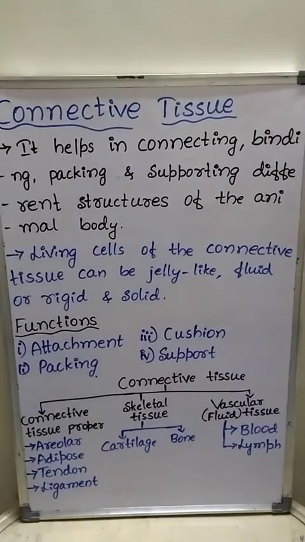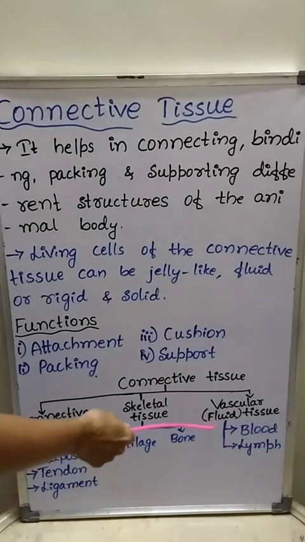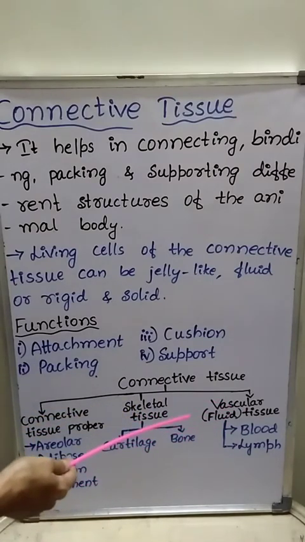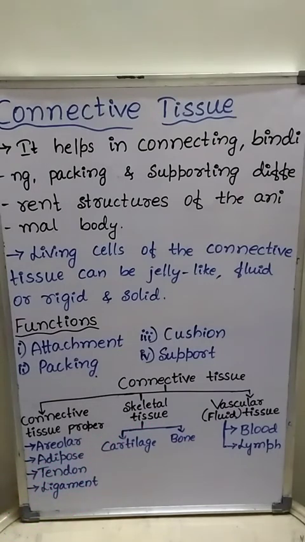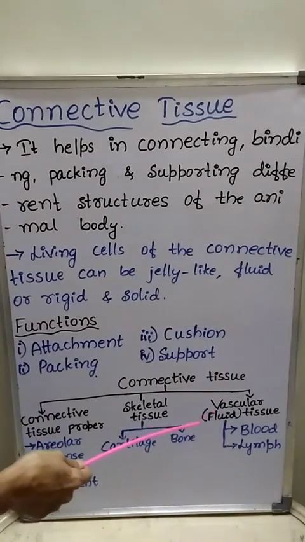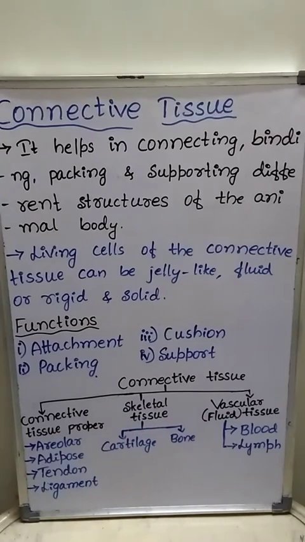Blood is a red colored viscous fluid present in the human body, and it contains liquid matrix. It is called fluid connective tissue because here the matrix is liquid. The fluid matrix of the blood is called plasma.